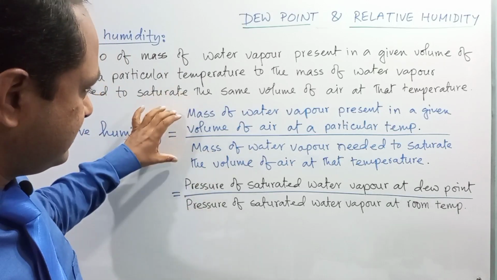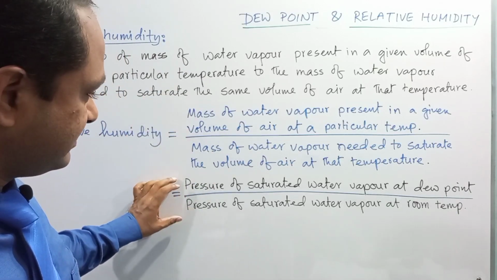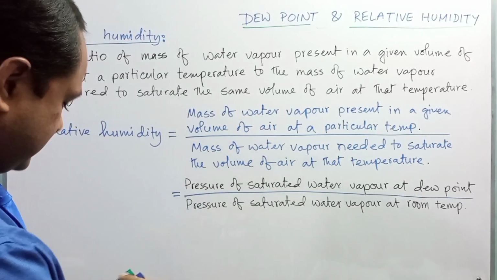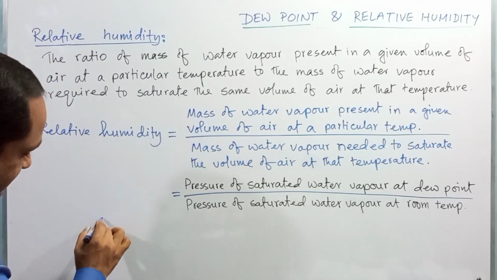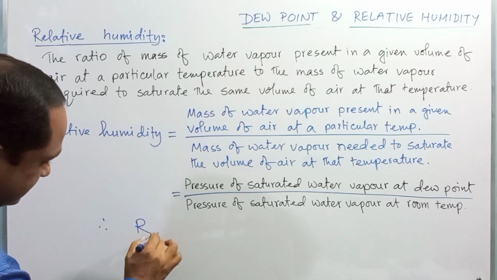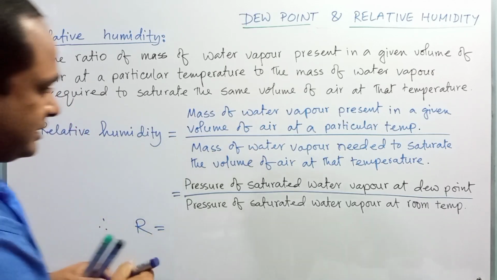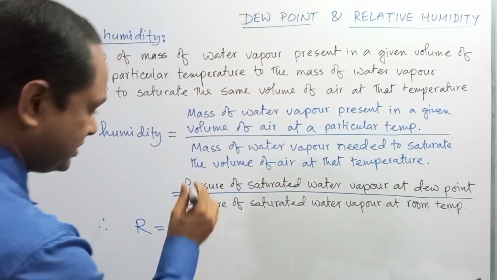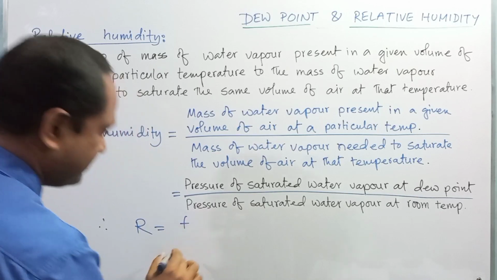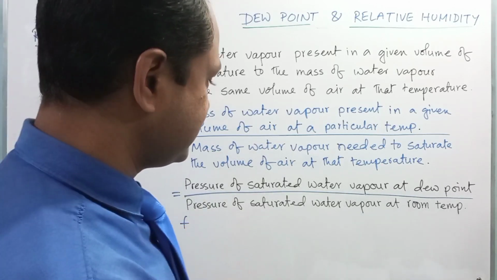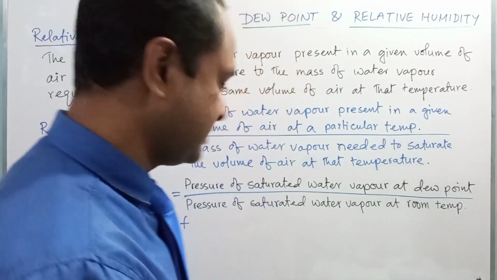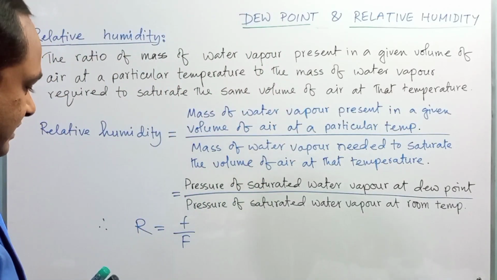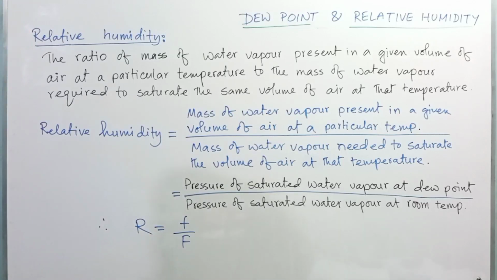So the ratio of this and this is the same, but this is more convenient to calculate the relative humidity, and the relative humidity can be expressed by R. So R is equal to the pressure of saturated water vapor at dew point, denoted by a small f, divided by the pressure of saturated water vapor at room temperature, also denoted by capital F. So this is the mathematical expression for relative humidity.